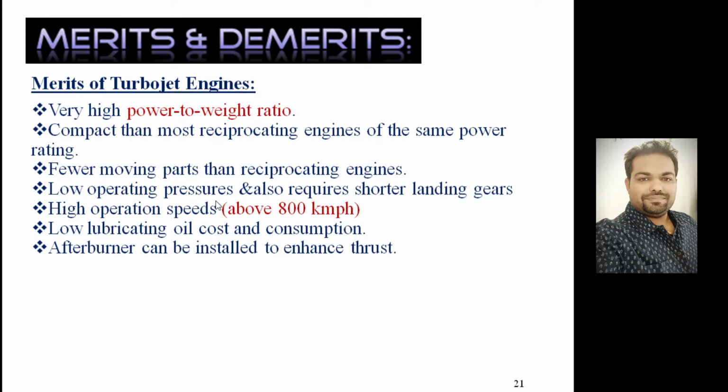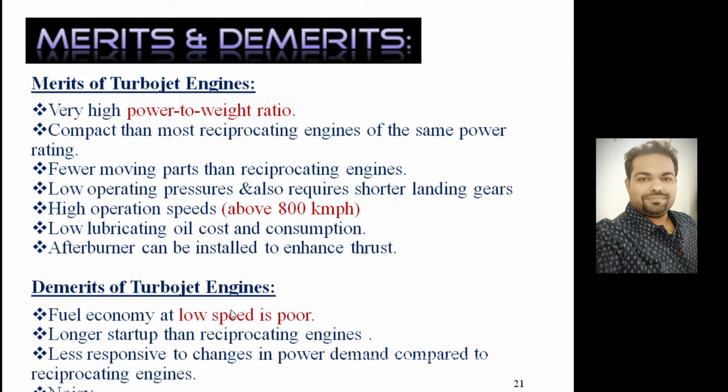Low operating pressures, and it also requires shorter landing gears. High operating speeds, it can cross 800 kilometers per hour. Low lubricating oil cost, and in combustion it doesn't require any kind of lubrication in the parts. Particularly, an afterburner can be installed to enhance the thrust, which is not possible with a piston engine aircraft.